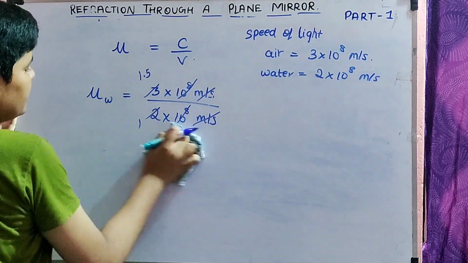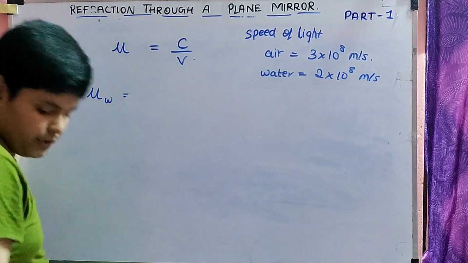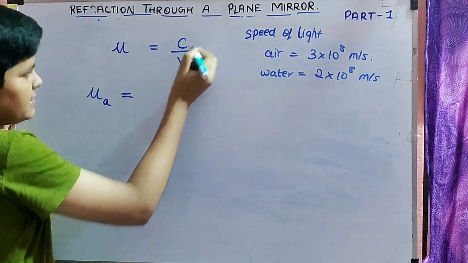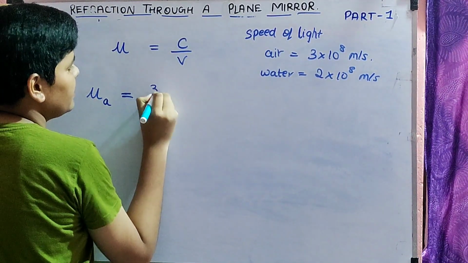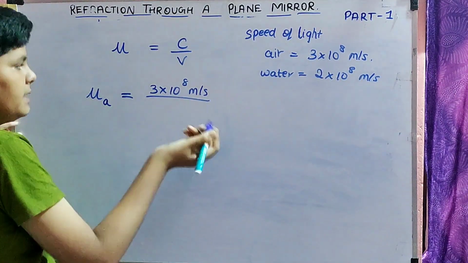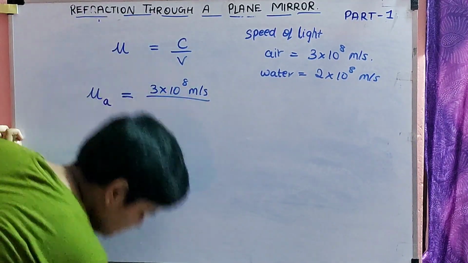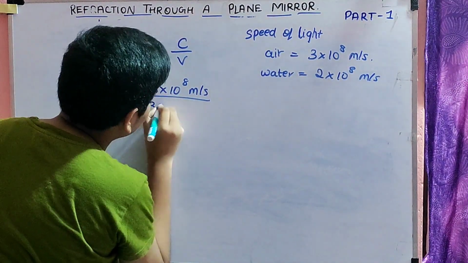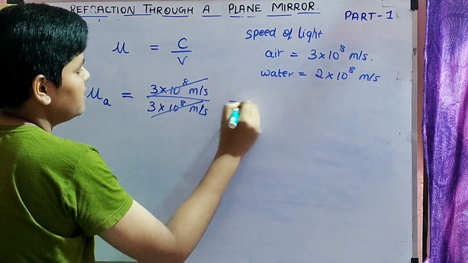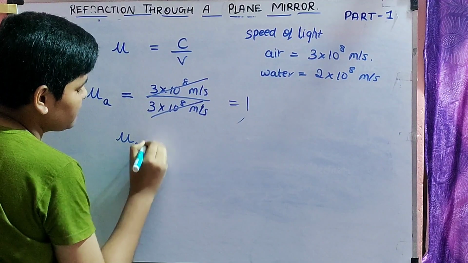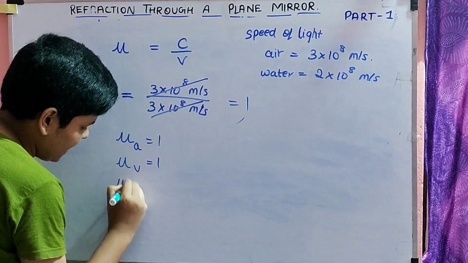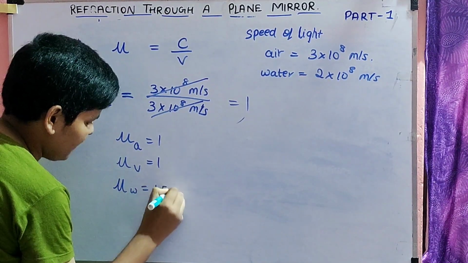Let us take the refractive index of air over here. Instead of W, air. So speed of light, C, is equal to speed of light in air. It is 3 into 10 power 8 meter per second. And in that particular medium, it is the same air, so we can take 3 into 10 power 8 meter per second. So here both the terms get cancelled, 1. So refractive index of air is equal to 1. Similarly, refractive index of vacuum is equal to 1. Refractive index of water, we just found, is 1.5.